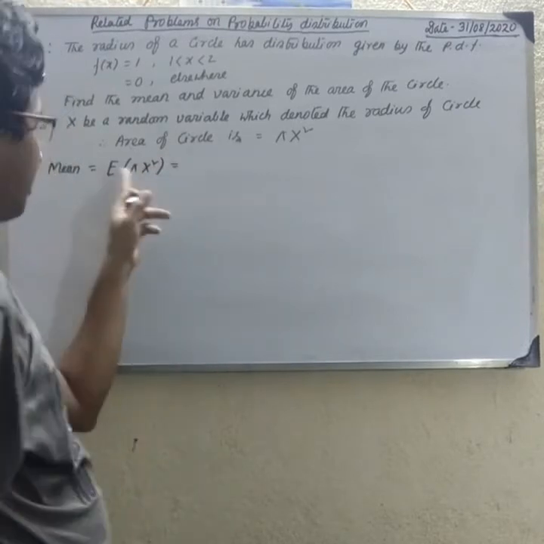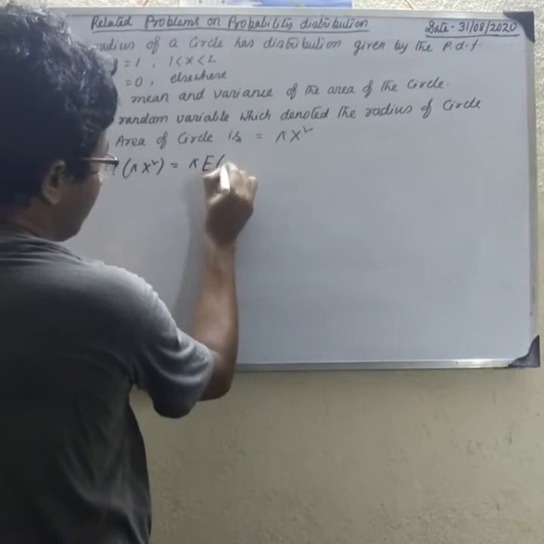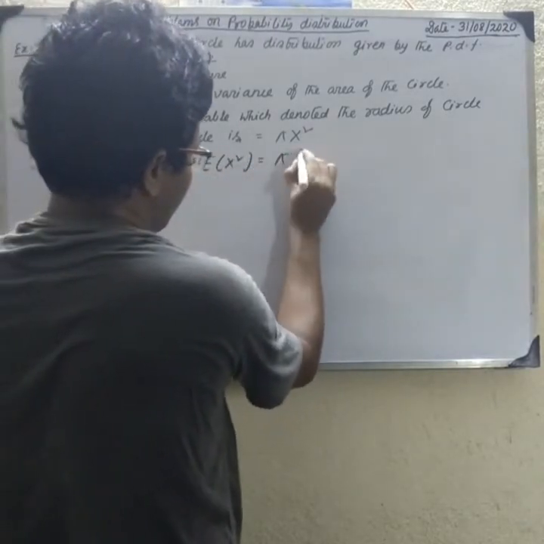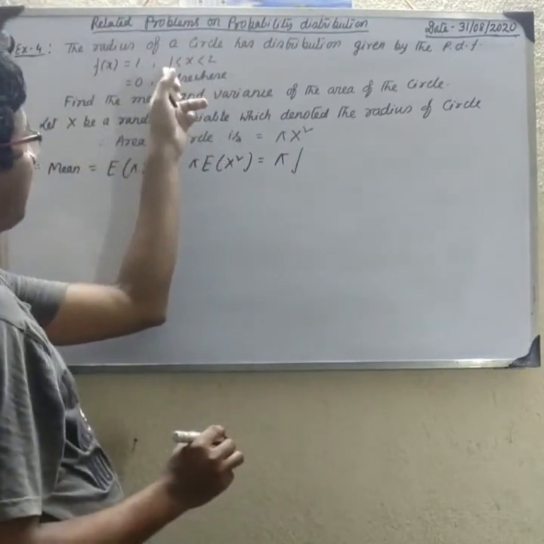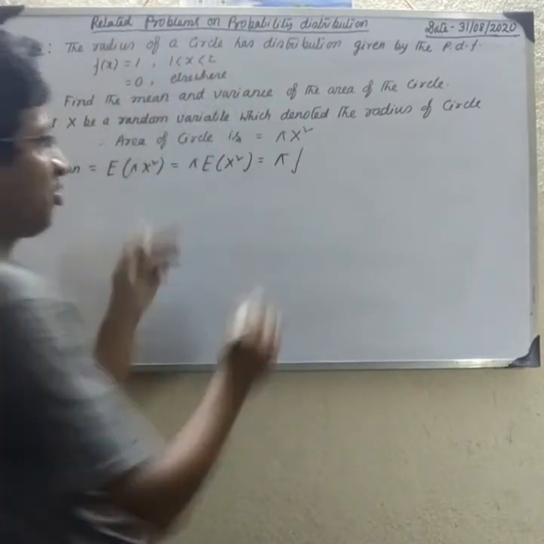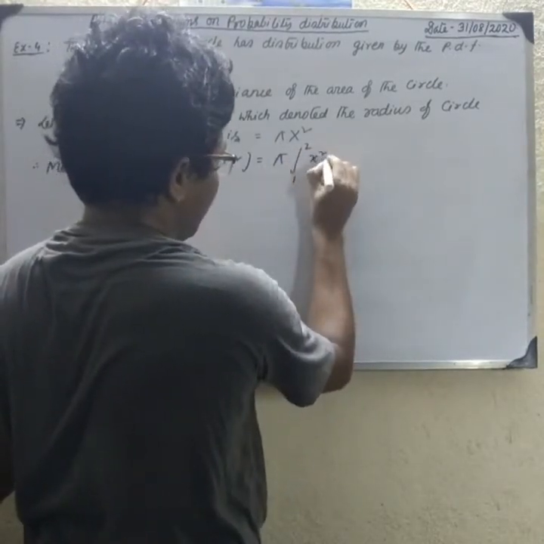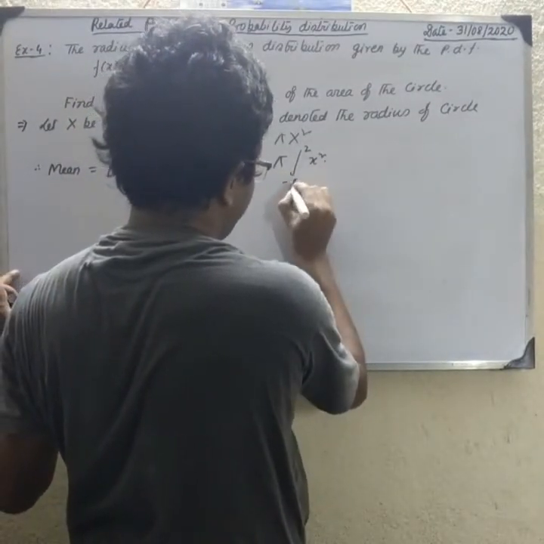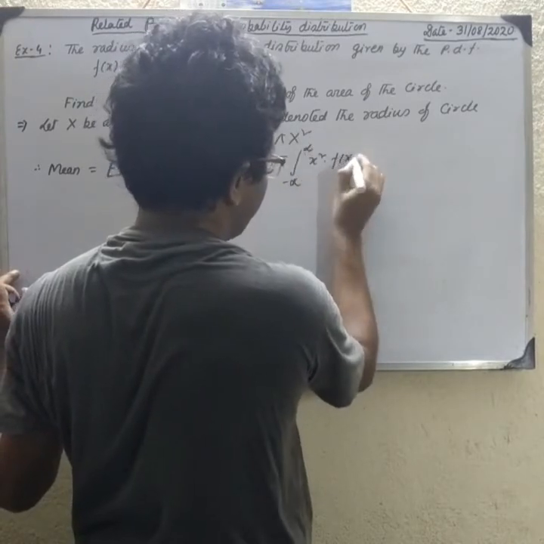So pi is a constant, so pi is outside, and E of X square, that is pi into, what is the range of the probability density function? 1 to 2. So we write the integral from 1 to 2 of x square f(x) dx, where f(x) value is 1. First we write minus infinity to infinity x square f(x) dx.